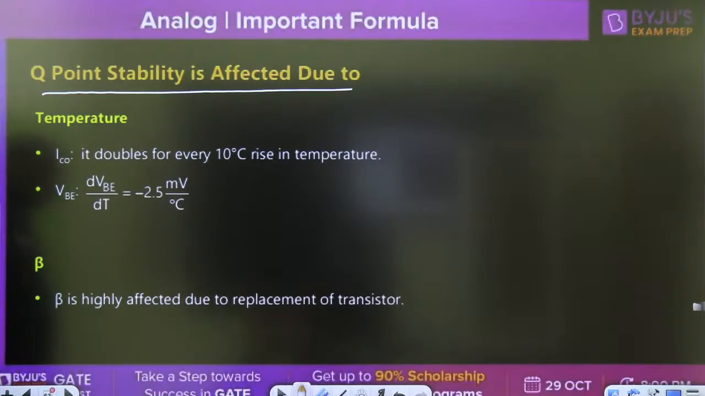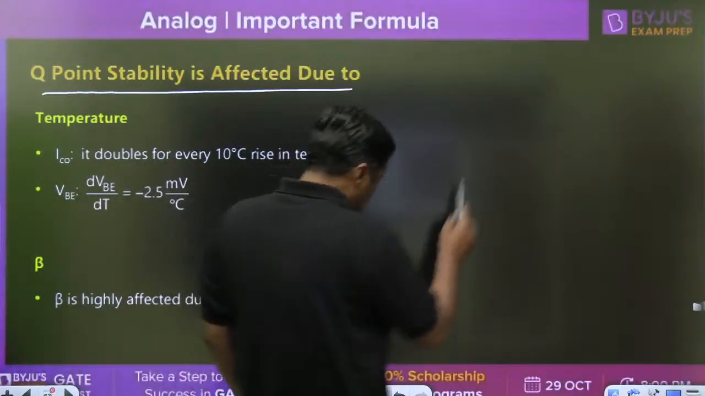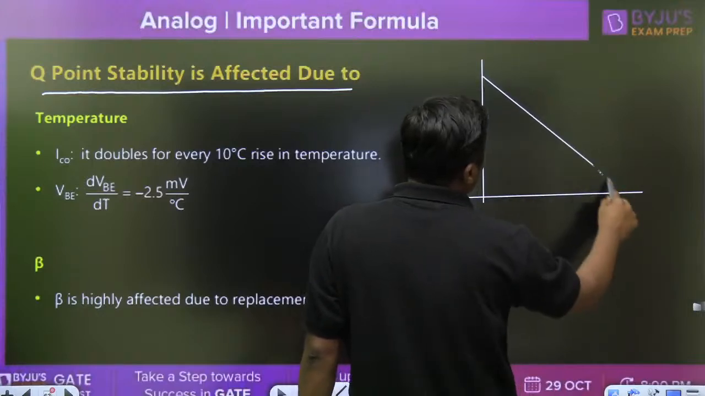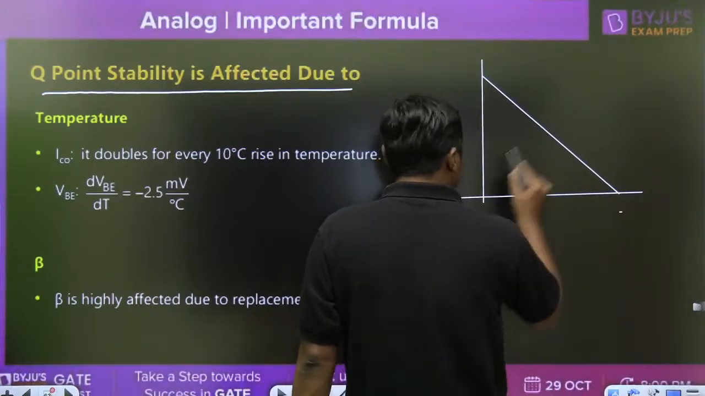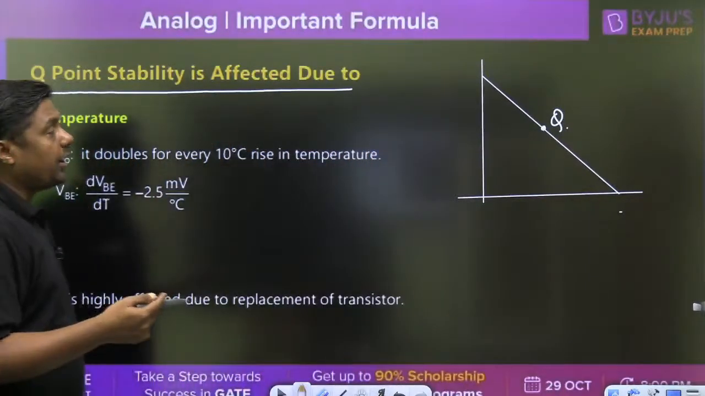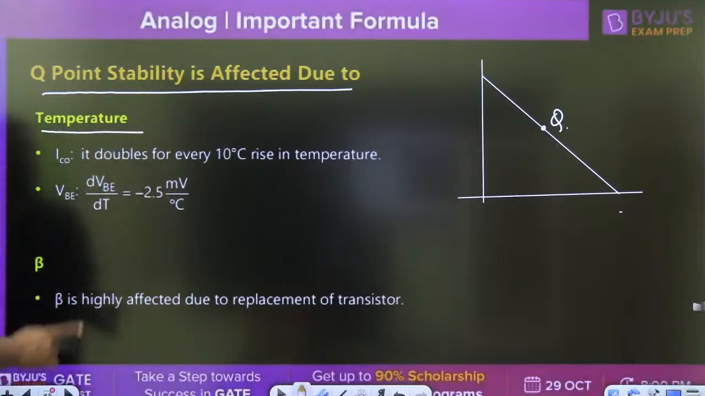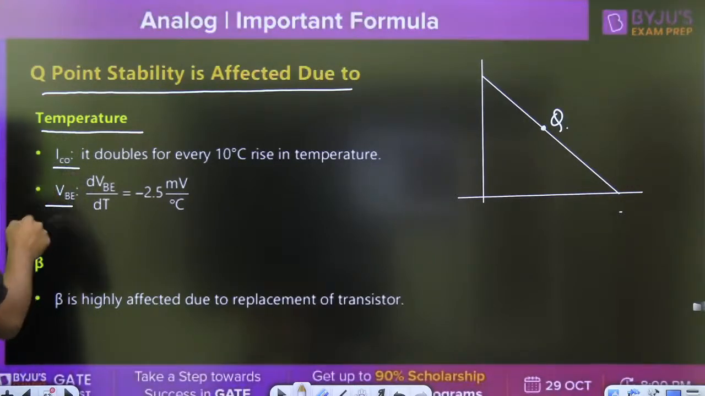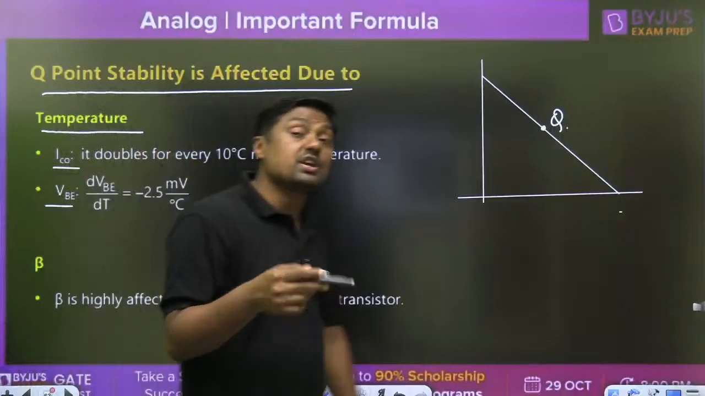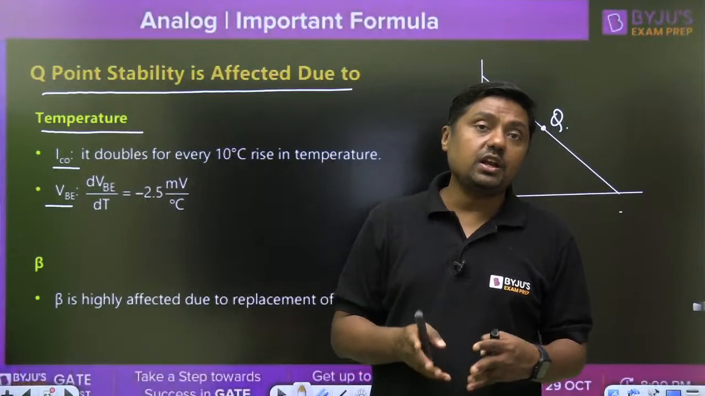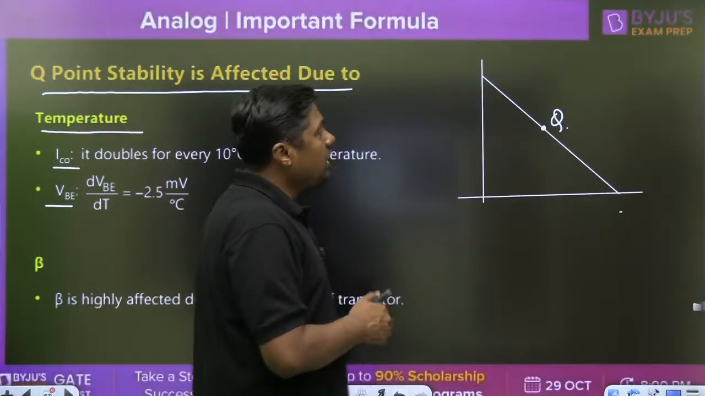So if we want to set it, we set the Q point at the middle of the active region here. Then the first factor affecting the Q point is temperature. Temperature has two effects. What is the first? ICO. ICO means reverse saturation current, and it doubles for every 10-degree rise in temperature. So definitely it will affect the Q point.